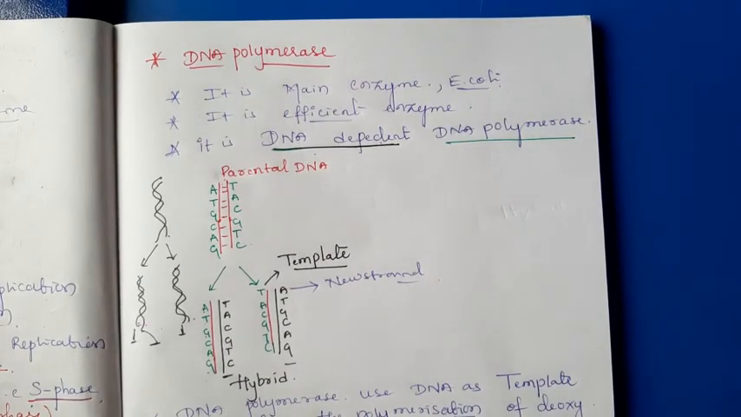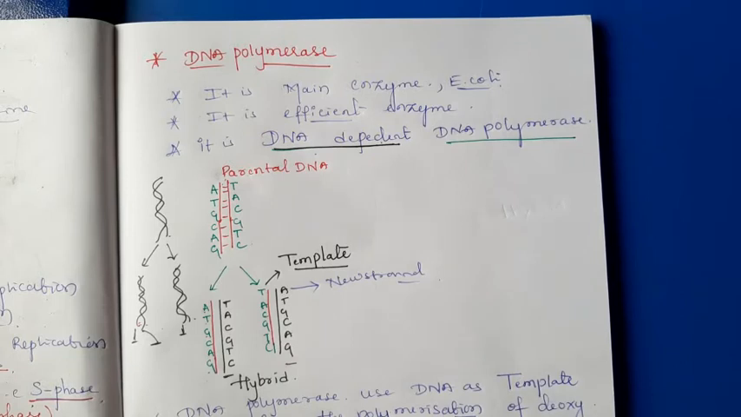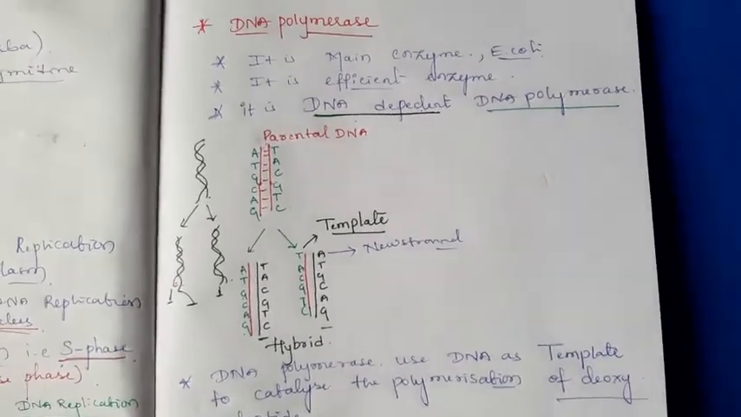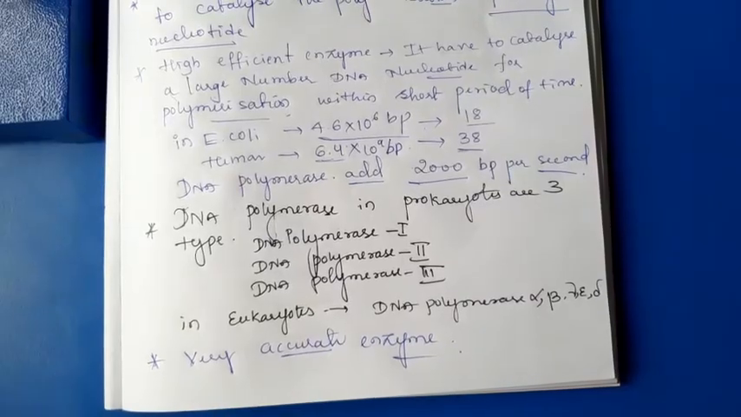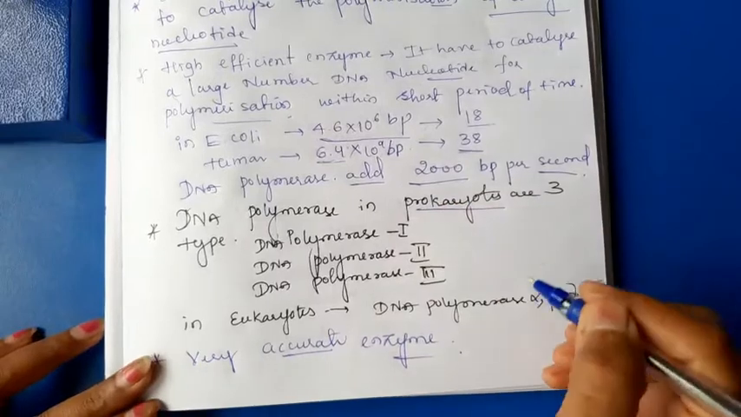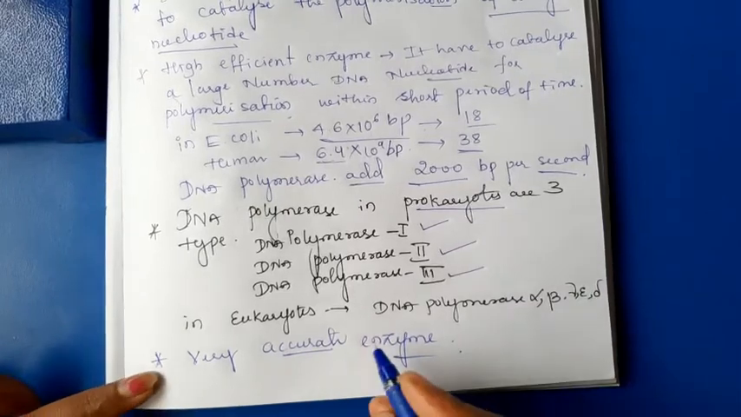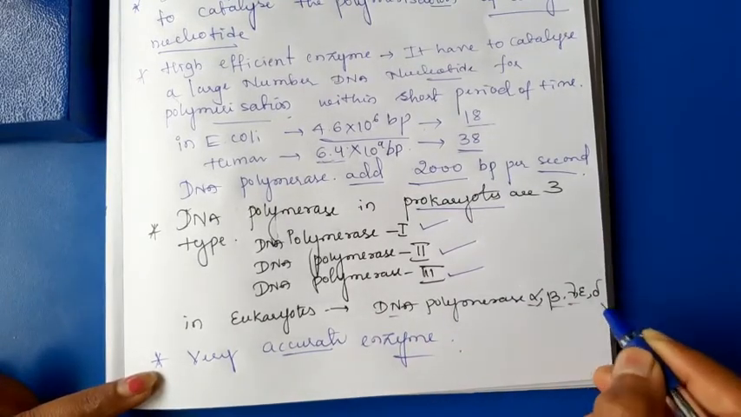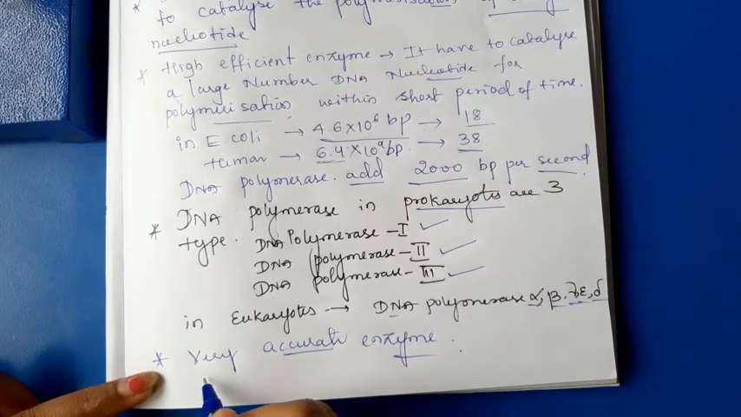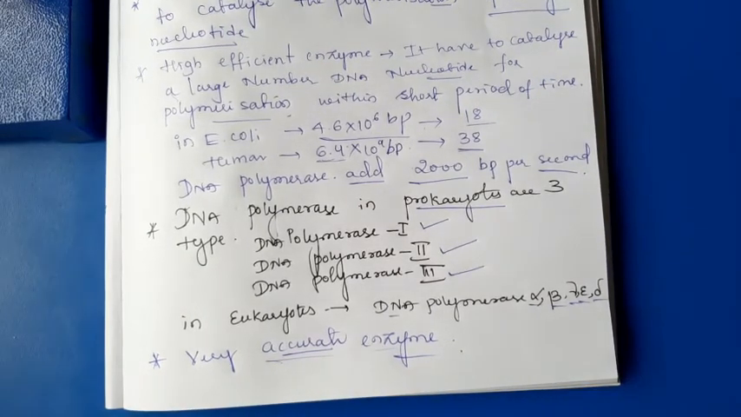It is very efficient. It will add 2000 nucleotides per second. Then it is called a DNA dependent DNA polymerase because it uses DNA as a template for the synthesis of new strands. Next, types of DNA polymerase: in prokaryotes, DNA polymerase 1, 2, 3. In eukaryotes, DNA polymerase alpha, beta, gamma, delta, epsilon. It is a very accurate enzyme because any mistakes during replication would result in mutation.